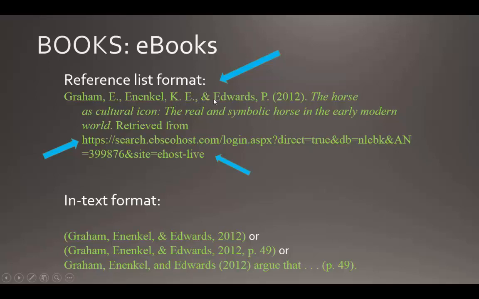And then before the last author that you list, you put the ampersand, or that symbol that symbolizes "and." So ampersand, third author's last name, comma, P period for first name. So remember to include that ampersand if there's more than 2 authors before the last author's name. Then you put the year of publication in parentheses followed by a period, the title of the book, which is italicized and has that capitalization rules, and a period.